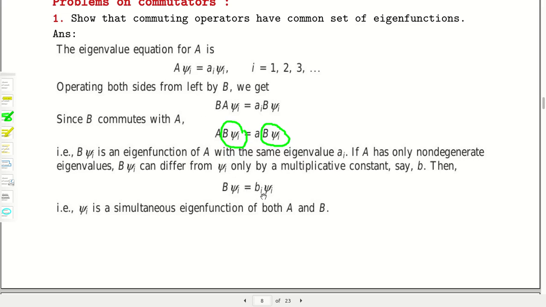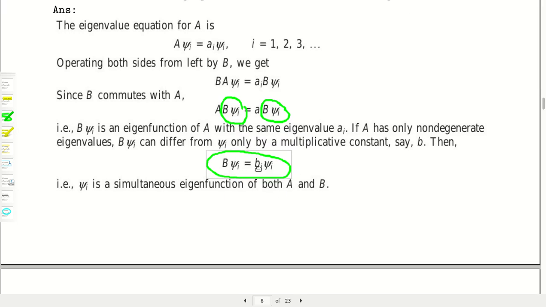So we can take B psi equal to some multiplicative constant times psi. If you put this back into the equation, it will be invariant, because the constant will cancel from the two sides of this equation. Now what does this equation look like to you? B psi is equal to small b psi. It is again an eigenvalue equation, with small b as the eigenvalue corresponding to that eigenfunction psi with which we began.